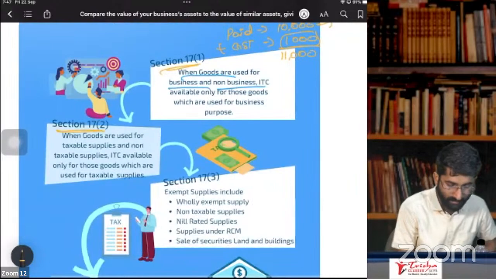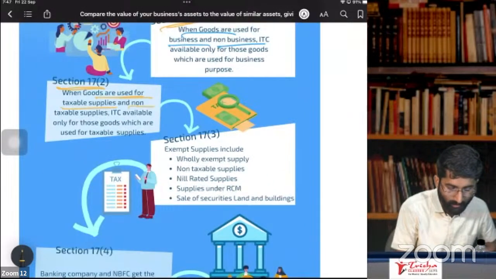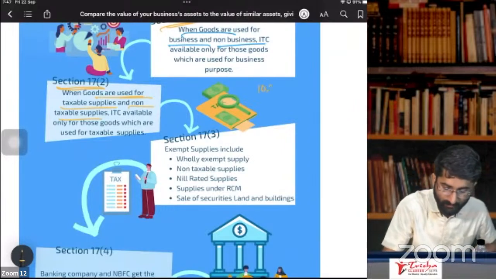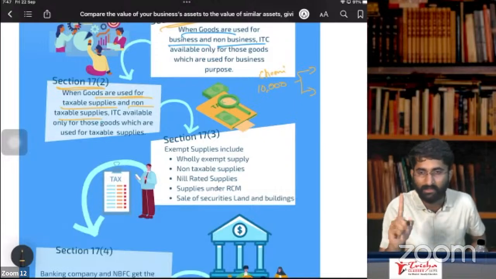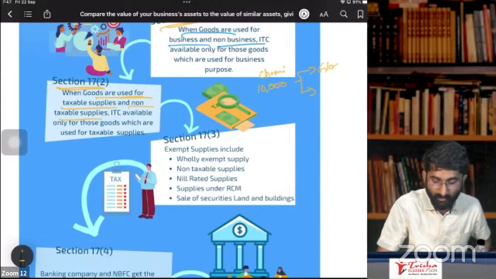Section number 17, subsection 2. When the goods are used for taxable supplies and non-taxable supplies. I gave you one example in last class. Remember, example, you purchased 10,000 rupees worth of some chemical for the production of 2 types of goods. Both are for your business purpose. One is glass, you are producing glass. The other one is bangles.